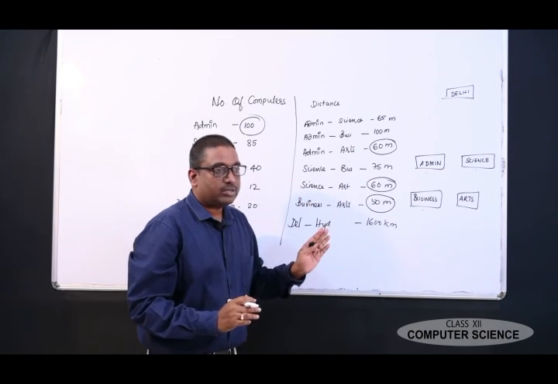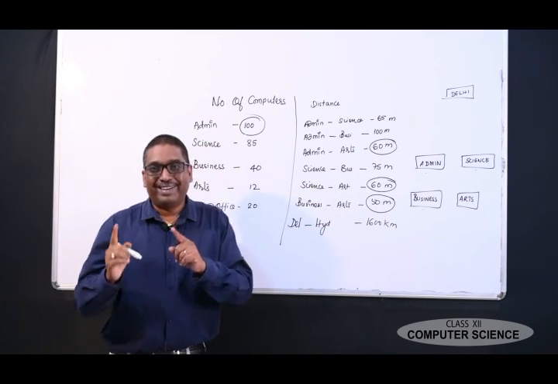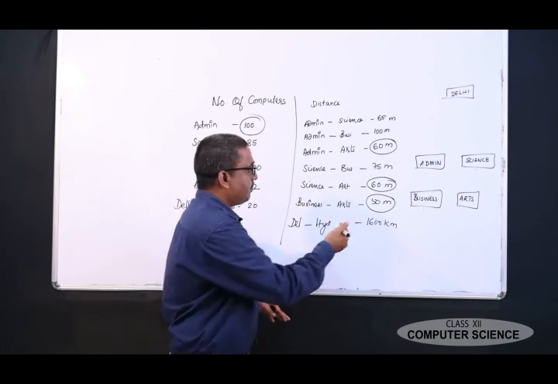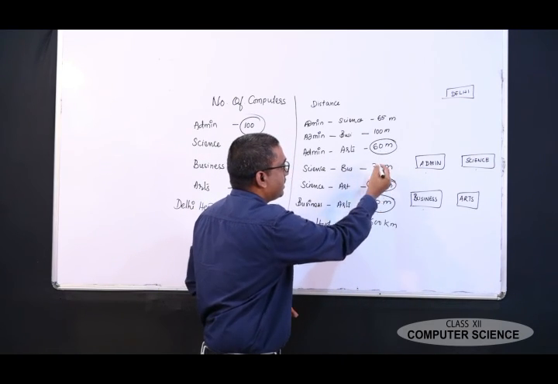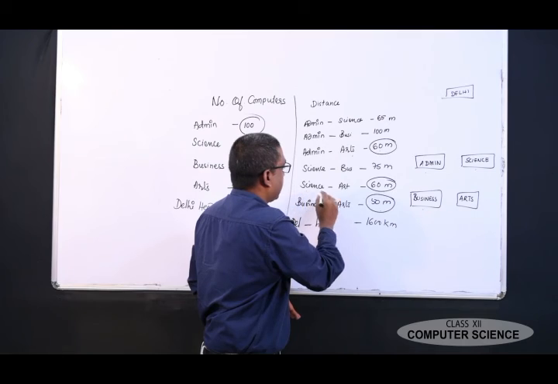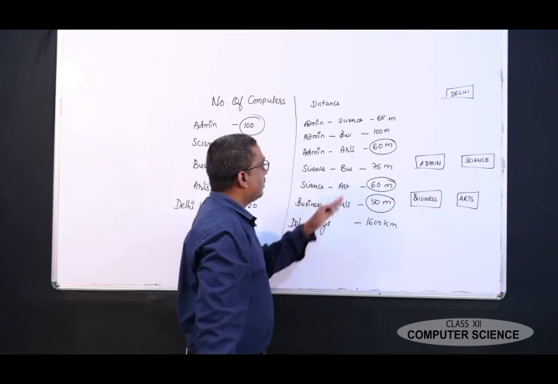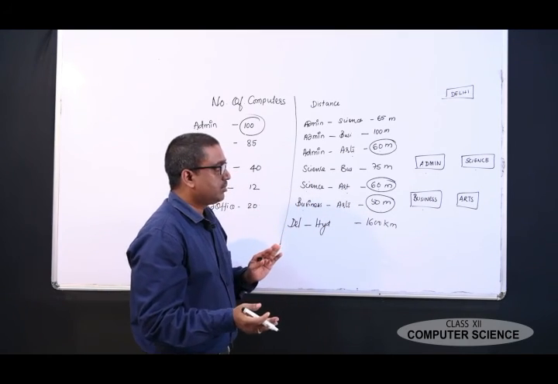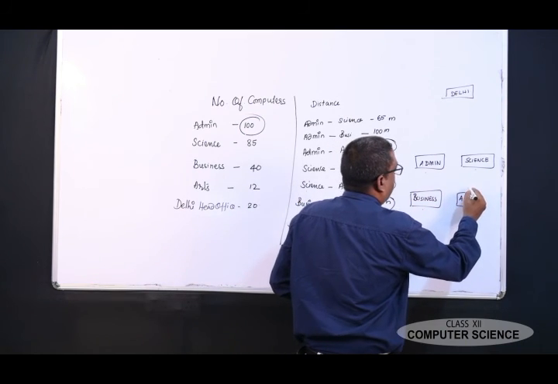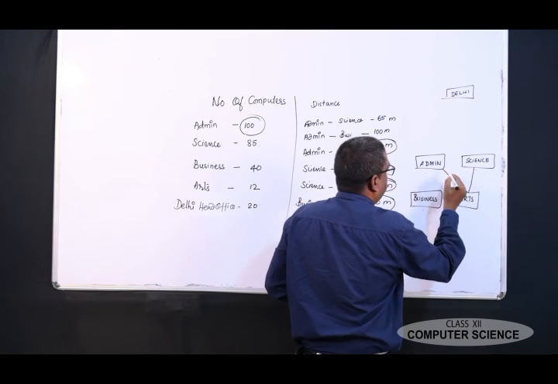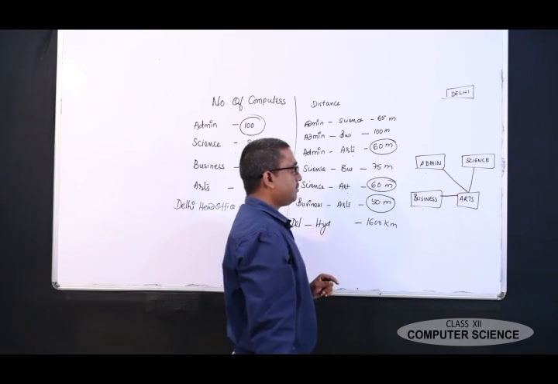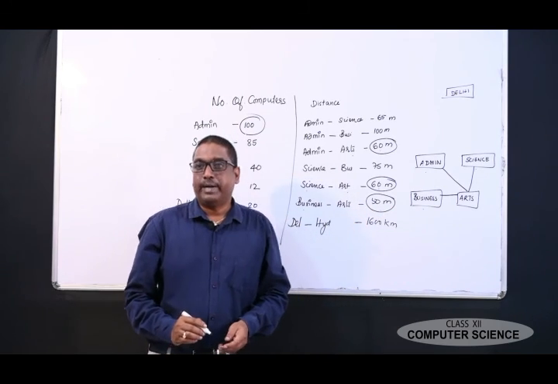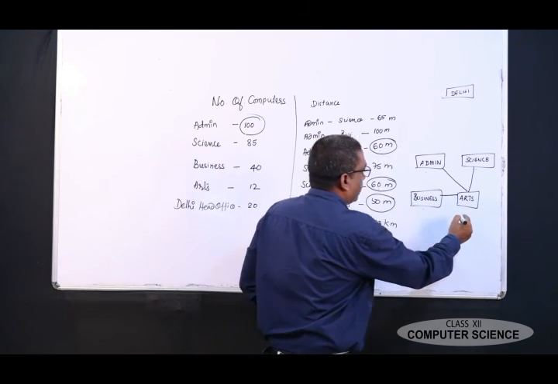When you are connecting the layout, as I have already told you, it is the number of buildings minus 1. Here the number of buildings is 4 minus 1, that is 3. So you have to take 3 distances: admin to arts, science to arts, business to arts. You see arts is common to all buildings. So you take arts to science, arts to admin, arts to business. This is the layout to suggest to connect the buildings, which forms a star topology.